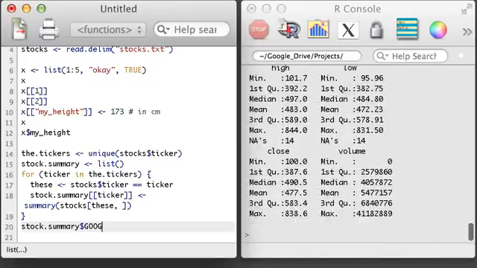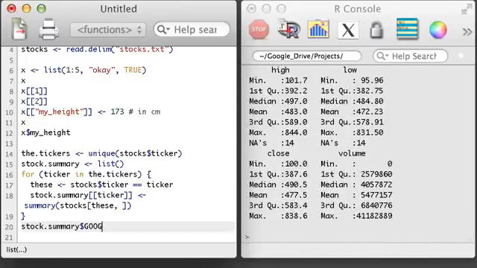I've calculated summaries for every stock in the dataset, and this code works regardless of if I have 5 stocks or 5,000 stocks. In other instances, I might choose to do something even more complex, like fit a linear model to the data for each stock separately. Even in that complex case, a list can be used to store the result.